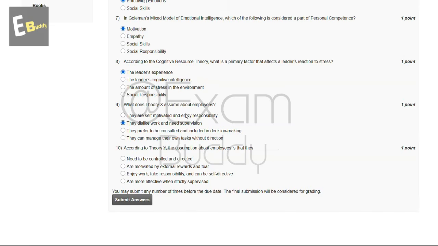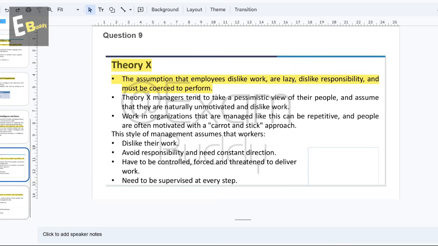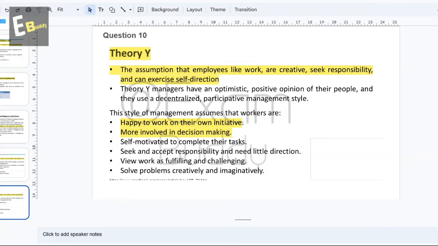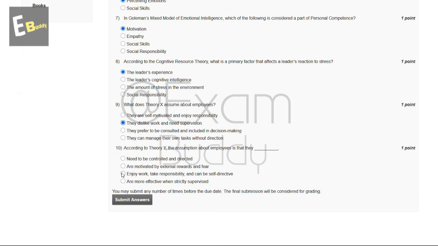And now let's go to our question number 10. According to theory Y, the assumption about employees is that they dash. So these are the options, and now let's check the explanation. So explanation says theory Y, the assumption that employees like work, are creative, seek responsibility, and can exercise self-direction, happy to work on their own initiative, more involved in decision making. So the answer of our 10th question is C. Enjoy work, take responsibility, and can be self-directive. Now submit your answer.